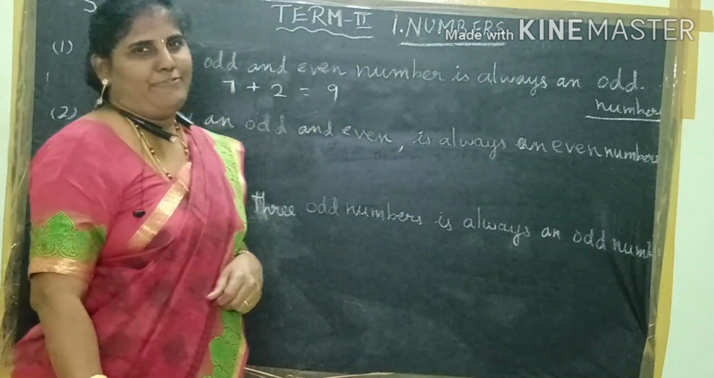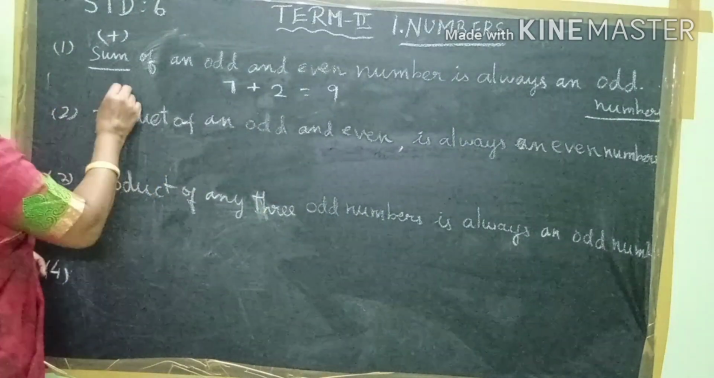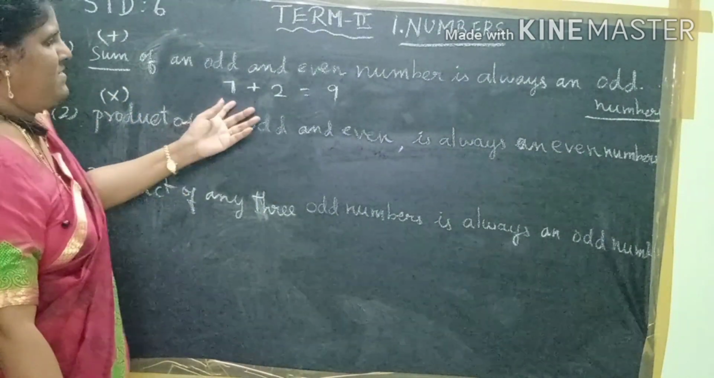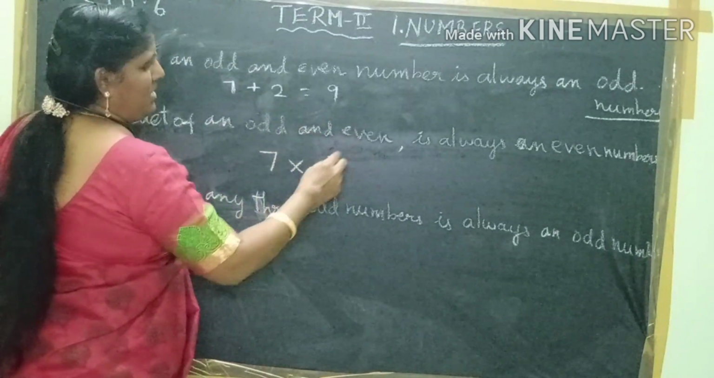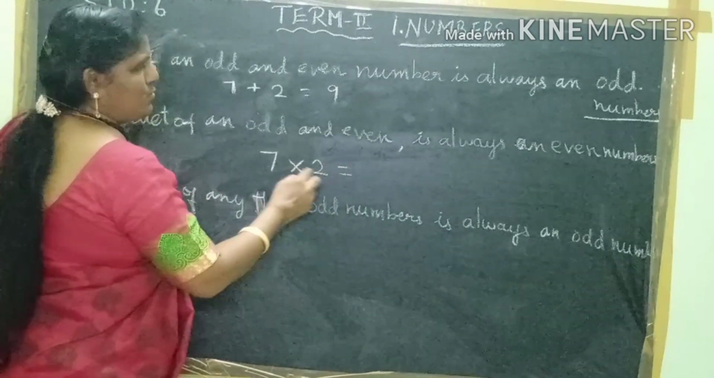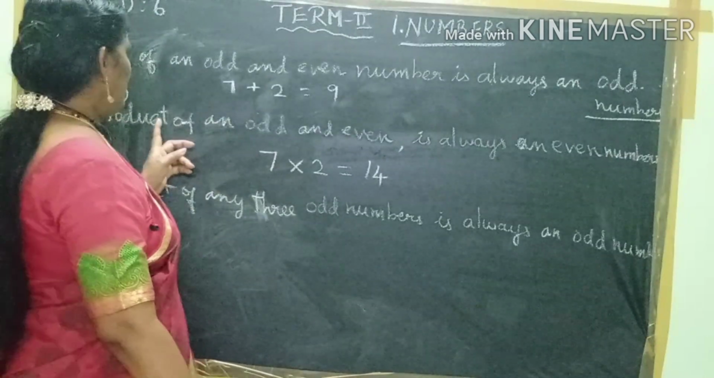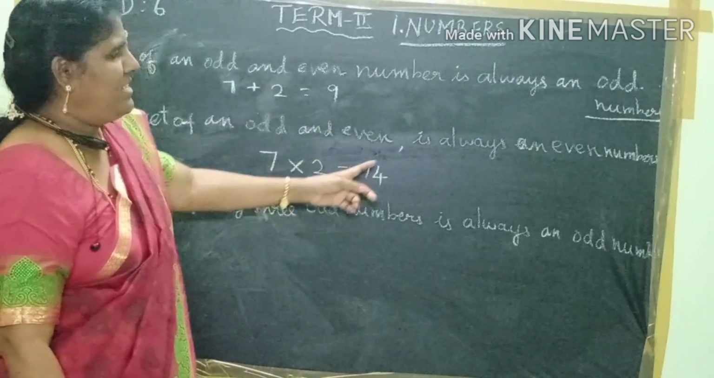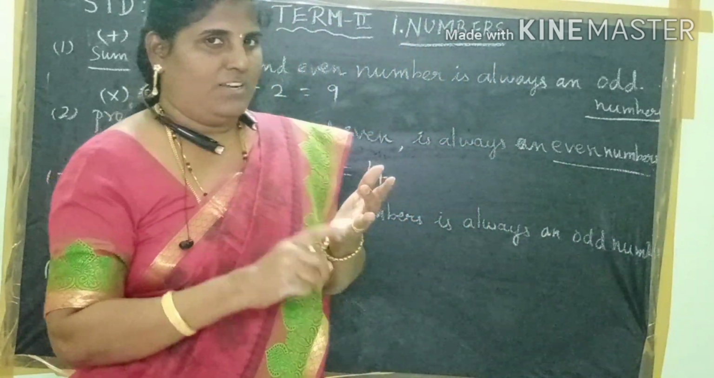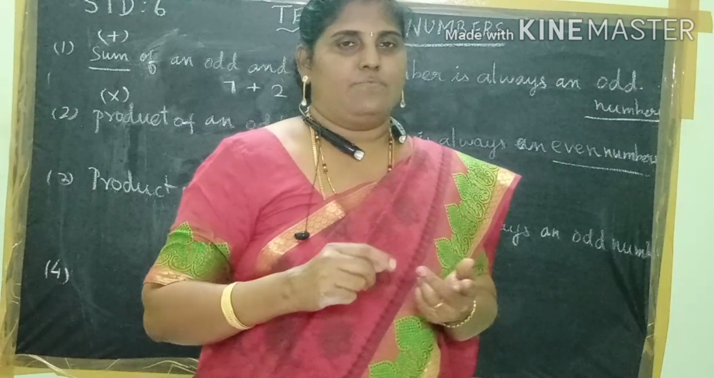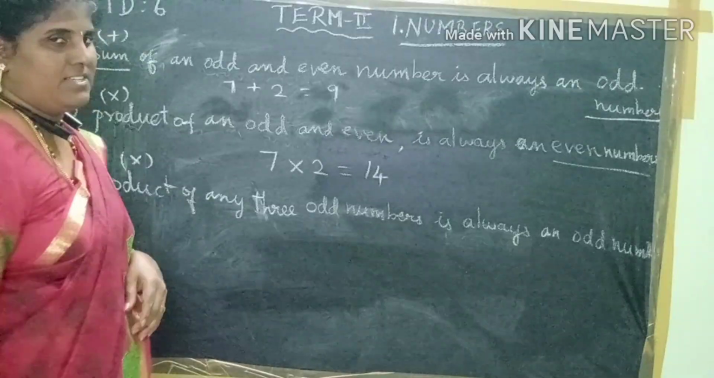It's the first fact. Second fact, the product of an odd and even number. Product means multiply. The same numbers we will take: 7, an odd number, multiplied by the even number 2. 7 2s are what? 14. So see the fact. The product of an odd and even number is always an even number. So the sum of odd and even numbers gives an odd number. The product of odd and even numbers gives an even number. Yes or no?